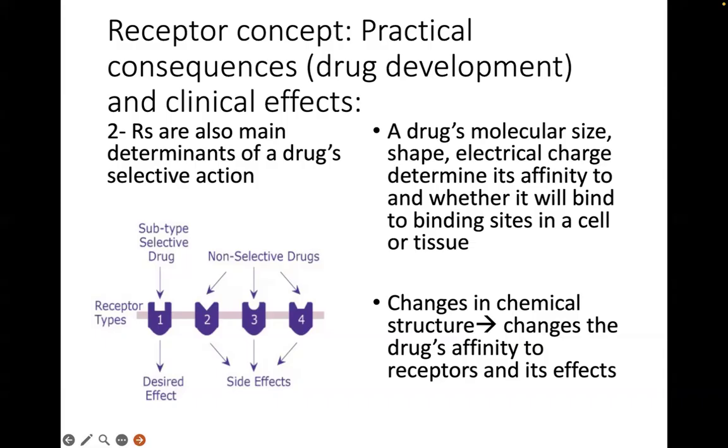No? For example, if we talk about beta blockers, no, you have a hypertensive patient, and one of the strategy of lowering blood pressure is, of course, to reduce heart rate. No, so you give a beta blocker that will block or inhibit or antagonize the beta receptors in the heart.